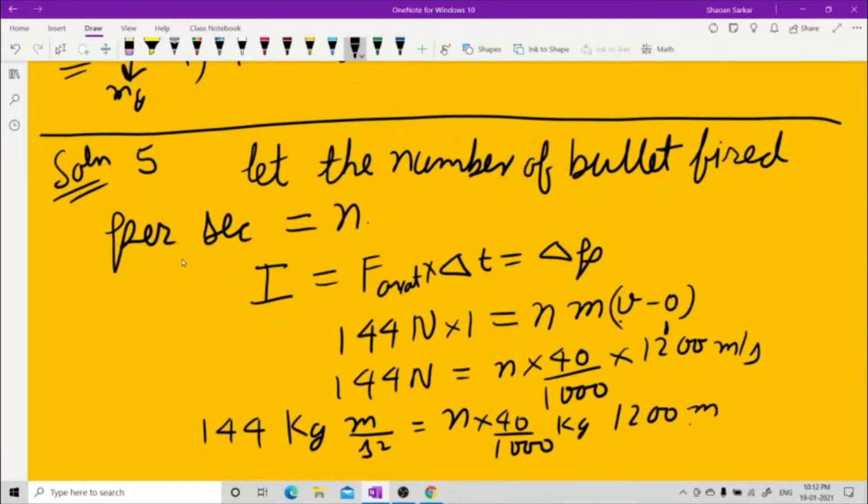This is meter per second. See, 1 kg, this meter goes out. Now they are asking how many bullets. This is bullets per second. Remember, this is per second.